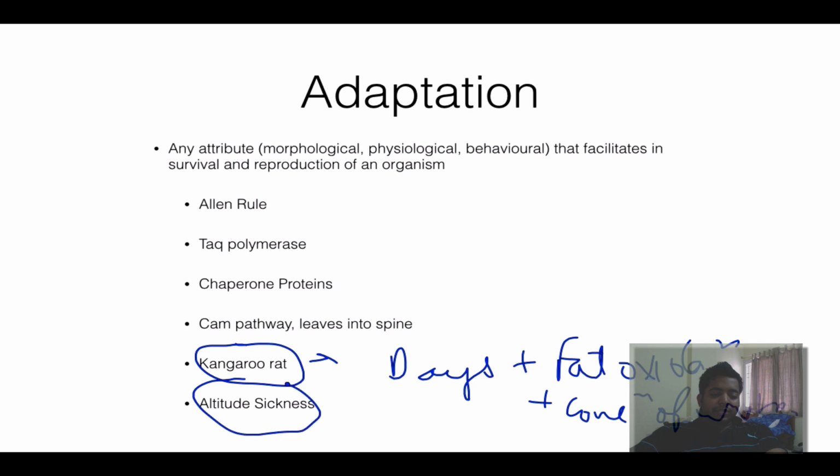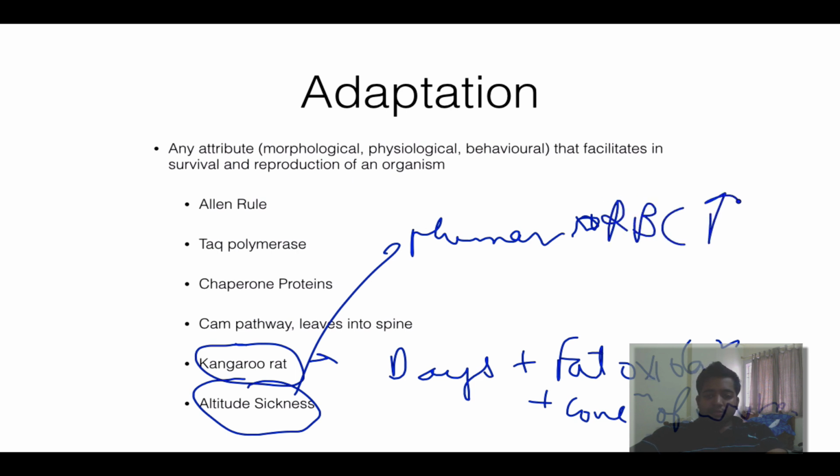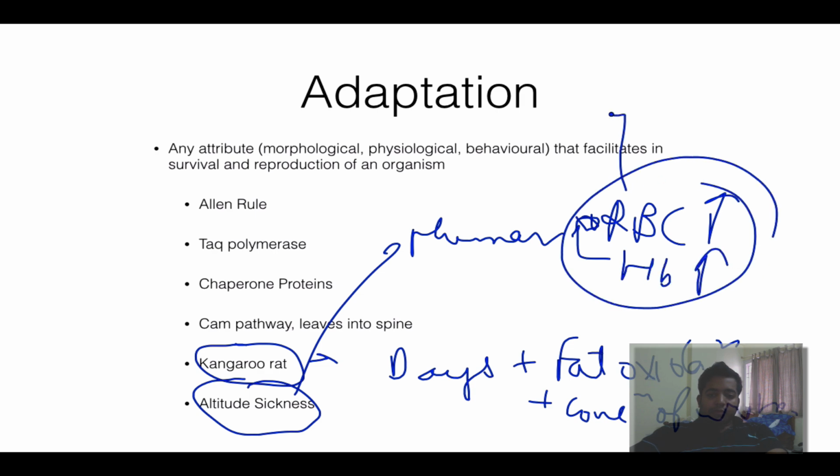Finally, altitude sickness is seen in human beings, very well demonstrated. If you go to high altitude, like I'll go to Missouri 25 days from now, my RBC level will increase, my hemoglobin level will increase. This will help in compensation of decreased oxygen in the environment. So this is a very dynamic kind of adaptation. Once I return to normal altitude, it will again become normal.